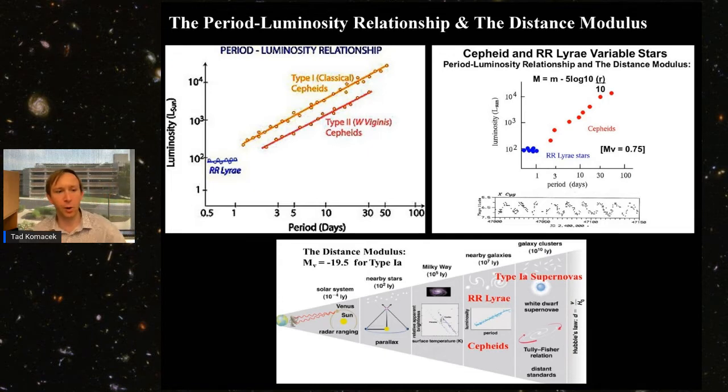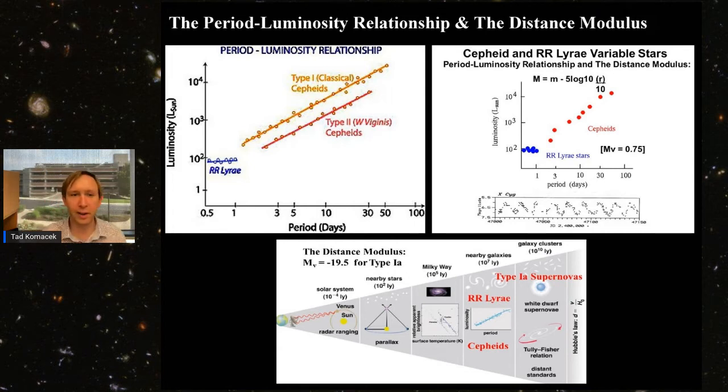You can also see that RR Lyrae have a very shallow period luminosity relationship. So for the purposes of this event, we generally approximate the intrinsic luminosity of RR Lyrae stars to be constant, and from that we can calculate the distance to faraway objects. We can also use type 1a supernovae as an even further away standard candle, an object with a standard intrinsic luminosity, to calculate the distances to faraway galaxy clusters.